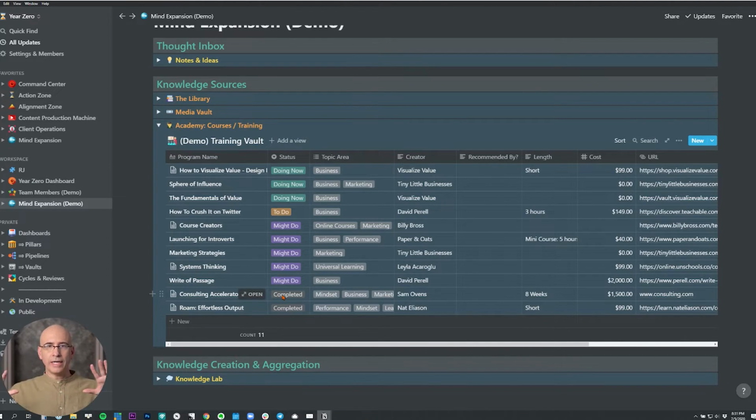And you could create a whole dashboard. In fact, I would highly recommend this, a whole dashboard of subpages and databases within the course workspace inside each record in this database so that they go deeper and it's extremely organized. So if you wanted to go into section 4 of module B of a long 8-week course, you could easily find it and then you get all the information from that and it's right there at your fingertips.